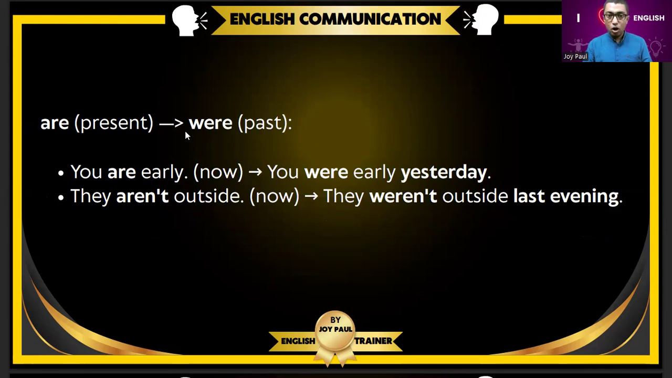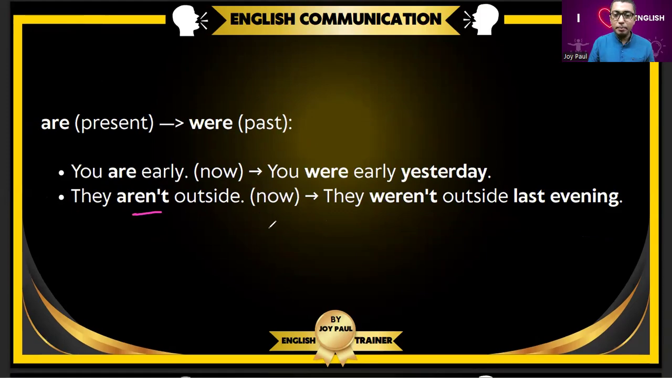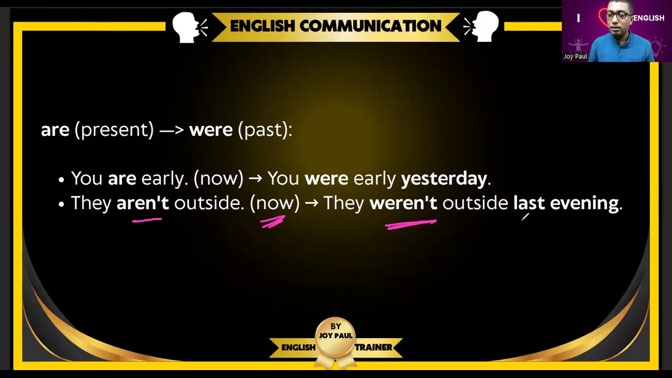Are means present. Were means past. Are and were are plural. You are early. You were early. They aren't outside means now. But they weren't outside means last evening. Again, you are early. You were early yesterday. Are means present. Were means yesterday. You were early yesterday.